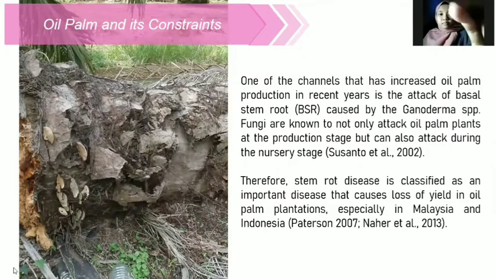One of the challenges that has reduced oil palm production in recent years is the attack of basal stem root (BSR) caused by Ganoderma sp. The fungus is known to not only attack oil palm plants at the production stage but can also attack during the nursery stage. Therefore, stem root disease is classified as an important disease that causes loss of yield in oil palm plantations, especially in Malaysia and Indonesia.